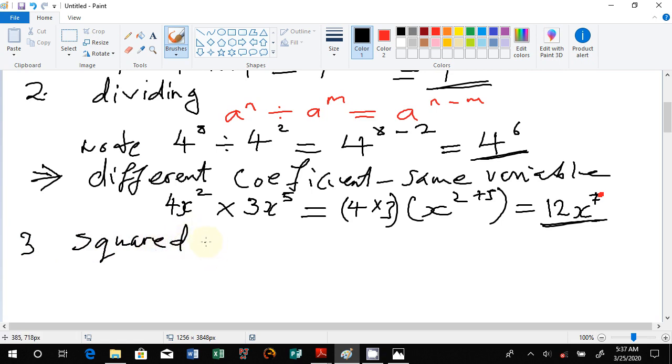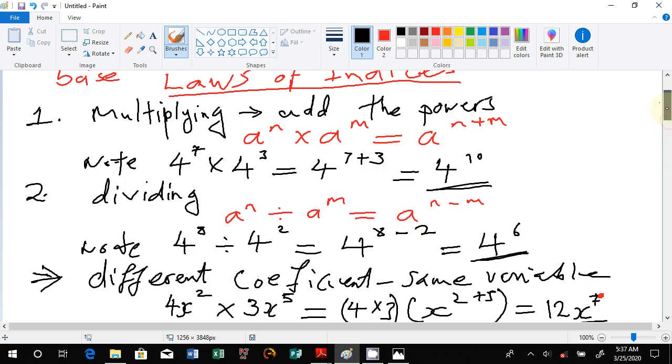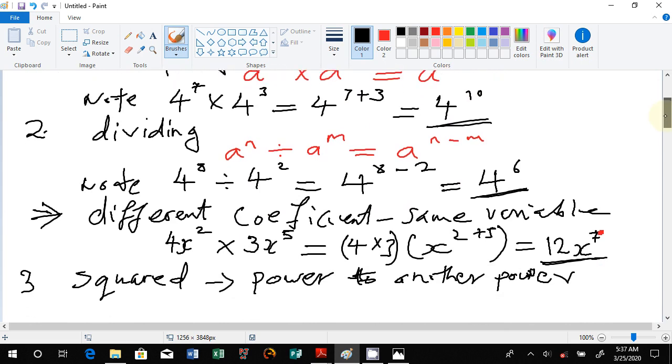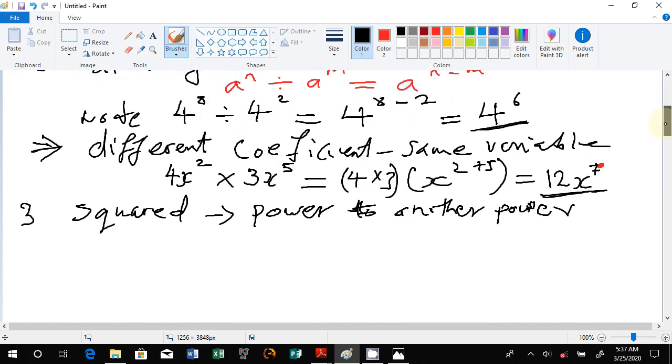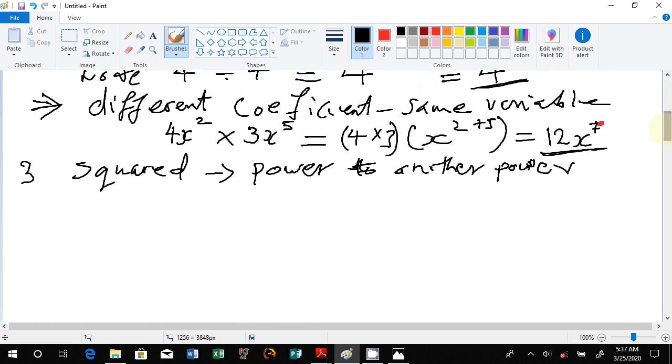Okay. I'll sum it up by saying when you're having a power raised to another power, a power is raised to another power. That's what we want to deal with right now. A power raised to another power.